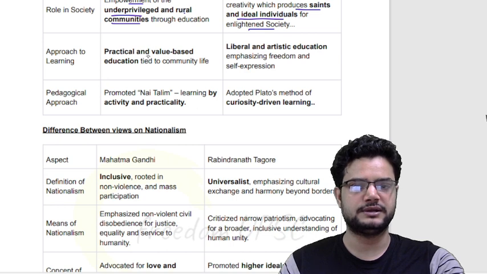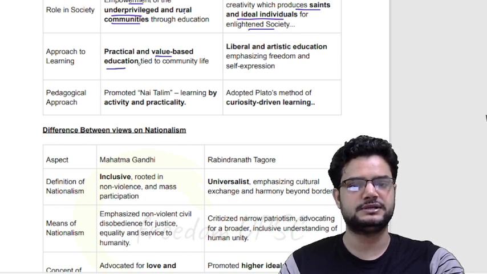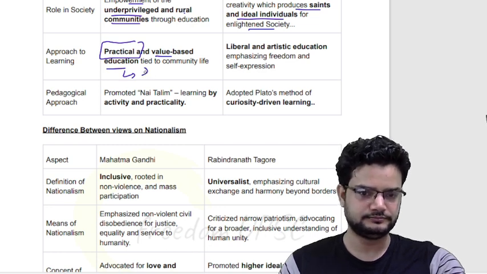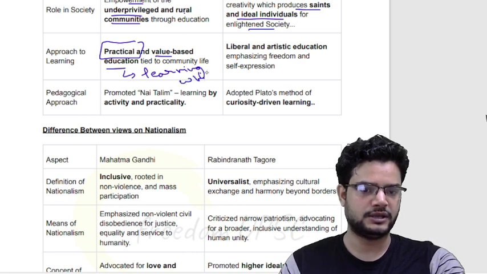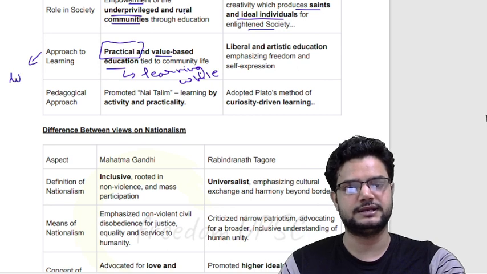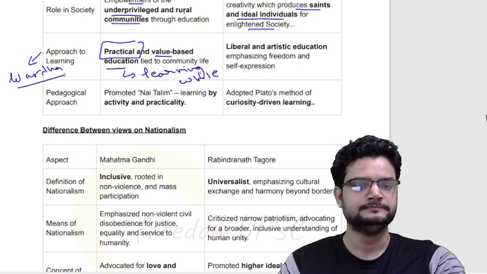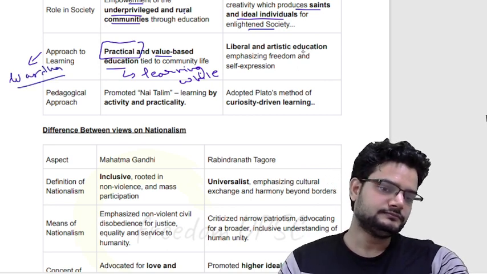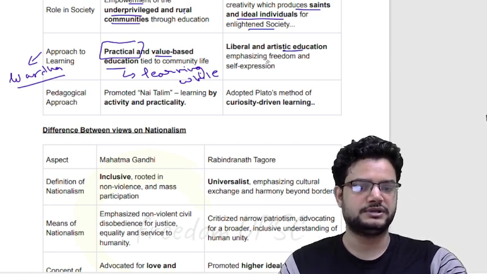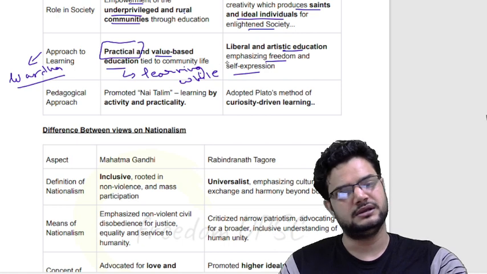In the approach of learning, Gandhiji emphasized value-based education and practical education through learning by doing, learning while doing, okay, like an on-the-job training kind of activity, like the Wardha scheme of education is regarding that. Whereas Rabindranath Tagore emphasized liberal and artistic education, emphasizing freedom and self-expression, okay, a similar thing.